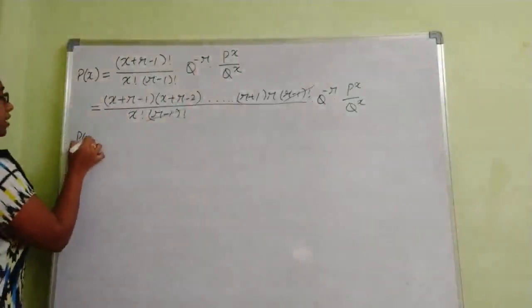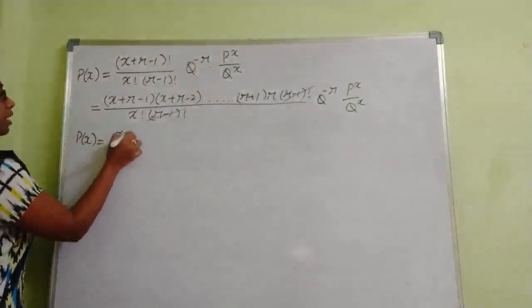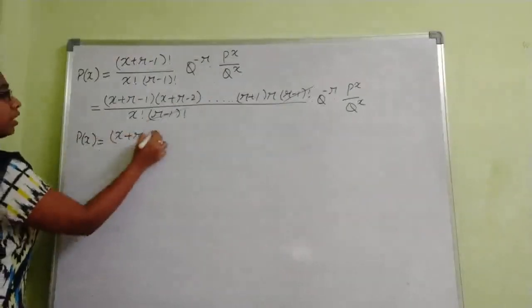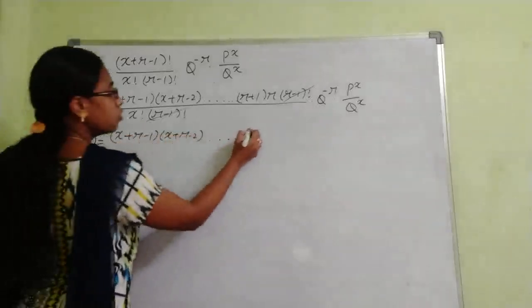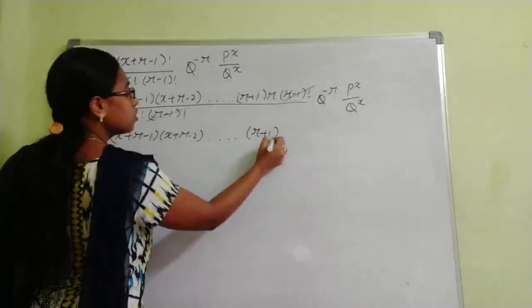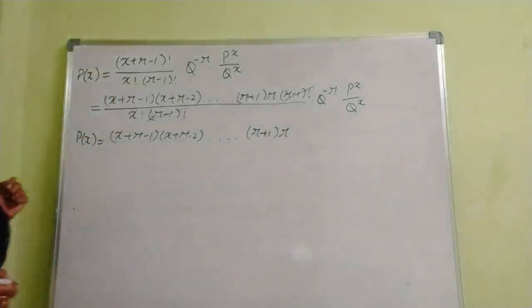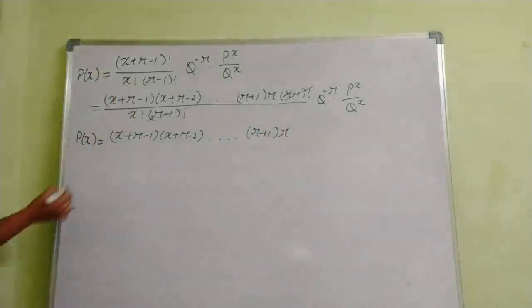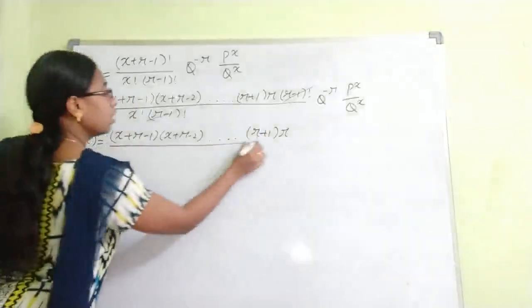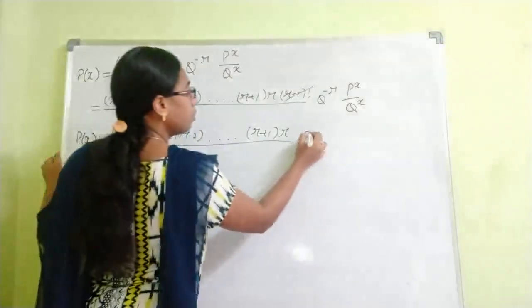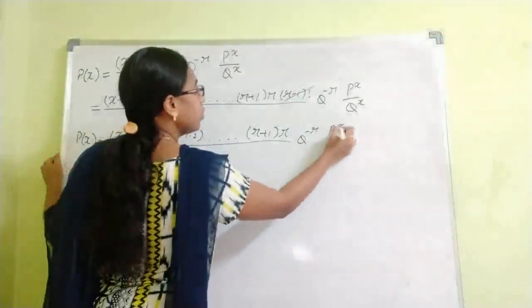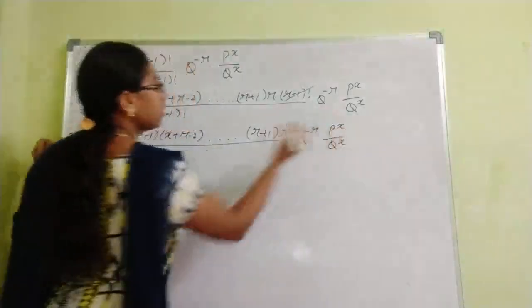P of X is equal to X plus R minus 1 into X plus R minus 2 into so on, R plus 1 into R, divided by X factorial into Q power minus R into P power X by Q power X.